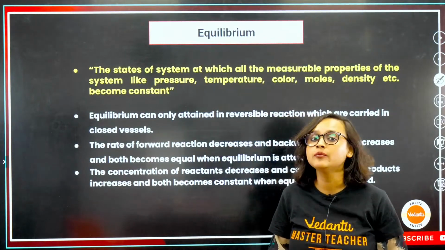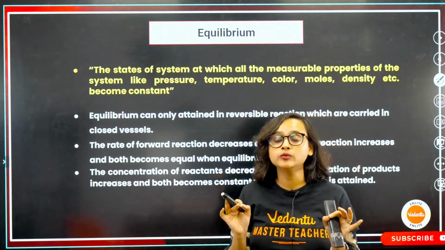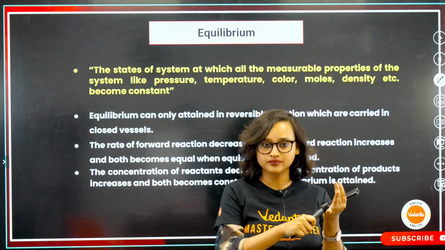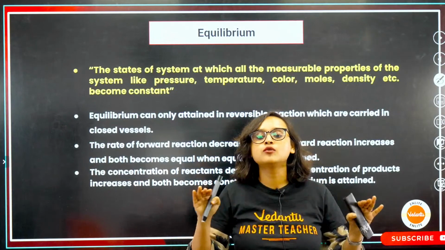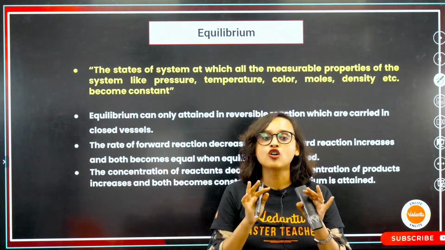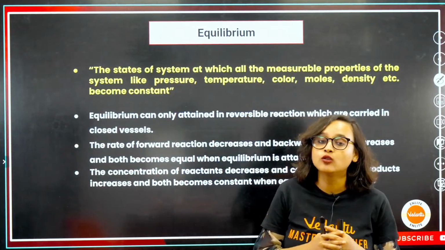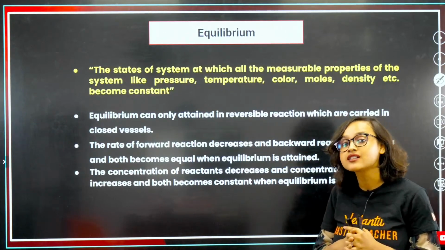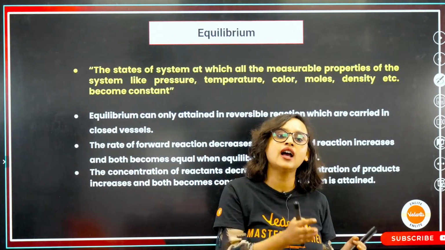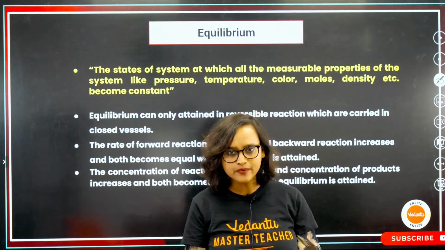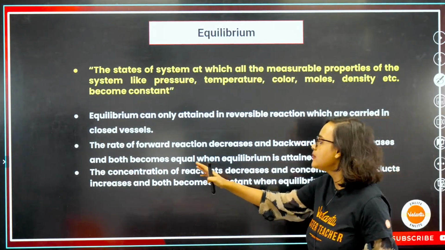What happens at the equilibrium state? The state of a system at which all the measurable properties of the system, pressure, temperature, color, mole, density, all become constant. Everything becomes constant, okay? That's your equilibrium state. Equilibrium can only be attained in a reversible reaction, which is again happening in a closed vessel.